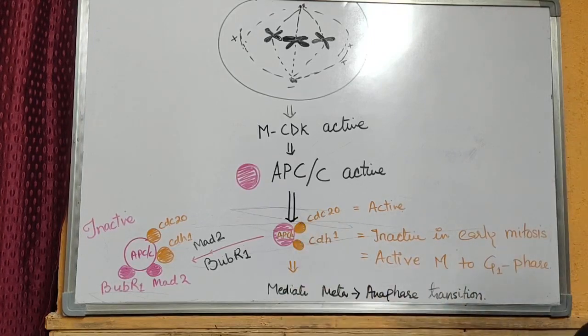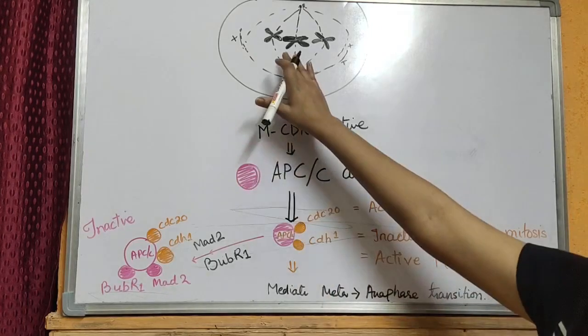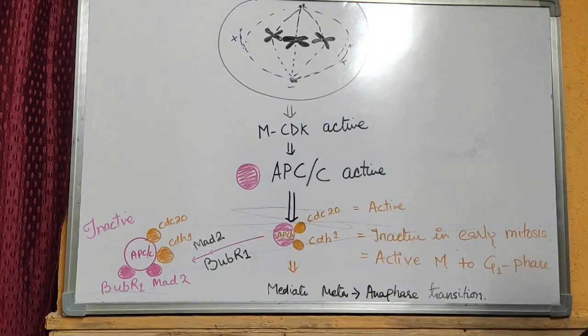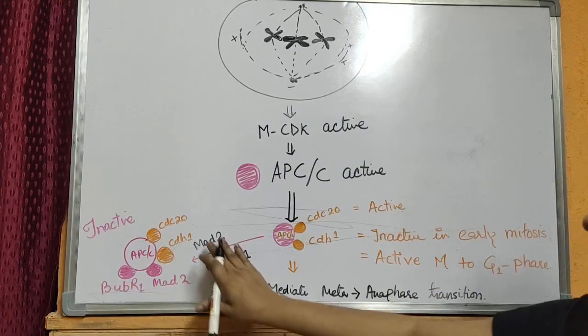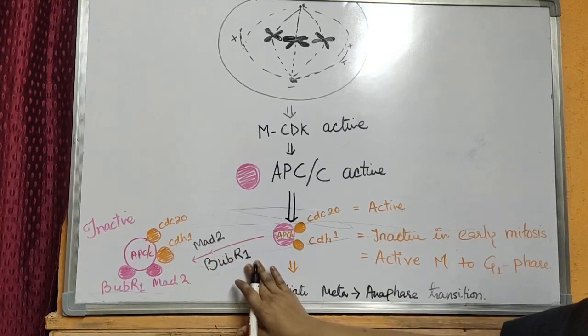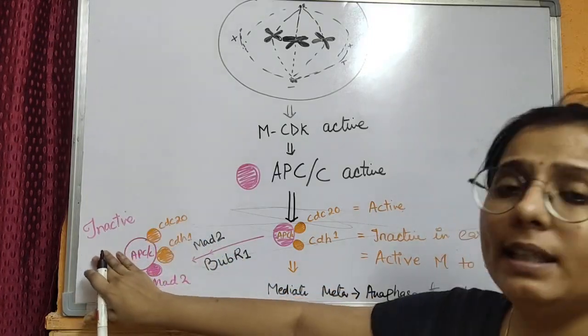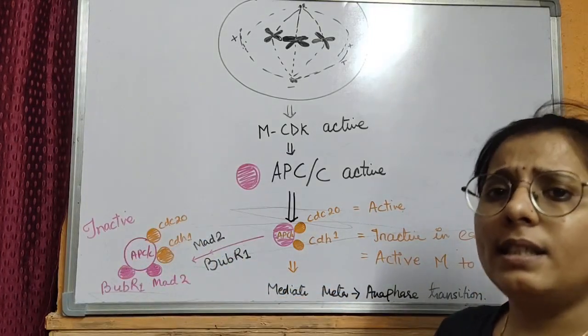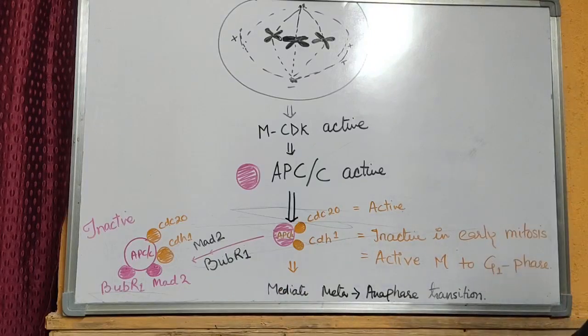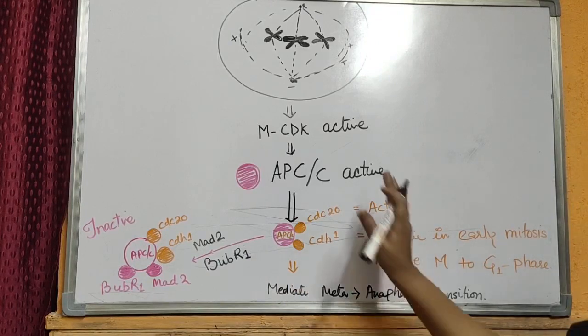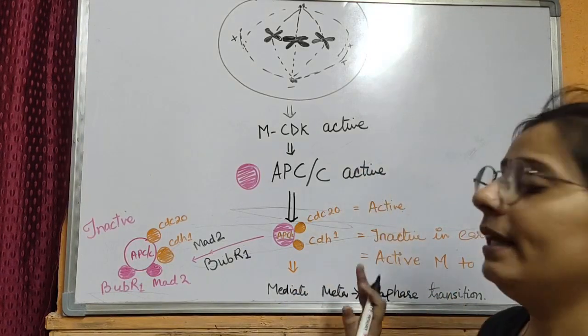But if there is any defect in DNA replication or the chromosomes are not uniformly bound to the spindle fibers, then 2 other proteins, MAD2 and BUBR1, bind to this protein complex and make it inactive. Then the cell ceases, or it doesn't make a transition from metaphase to anaphase, and then the cell cycle is regulated at M phase.